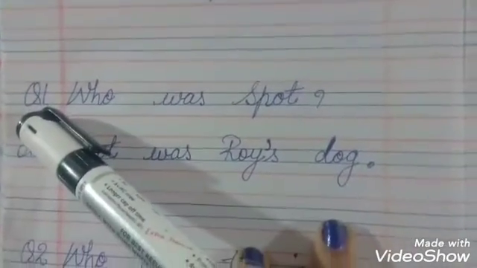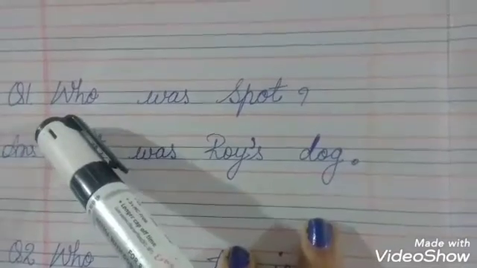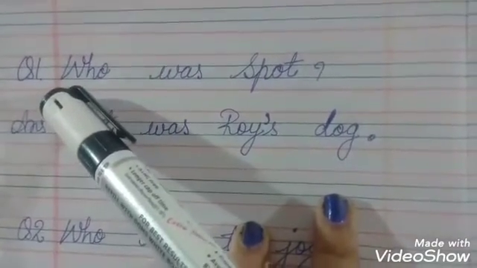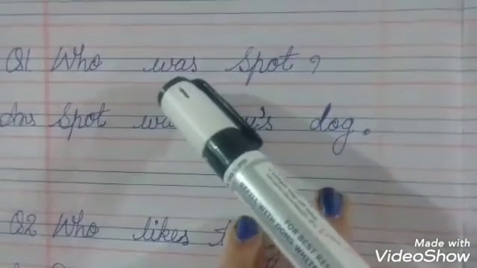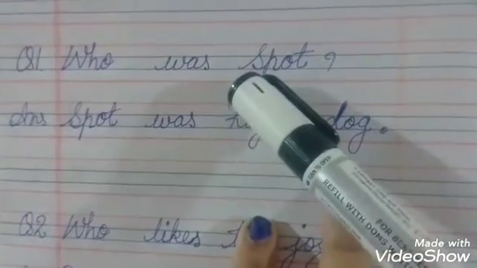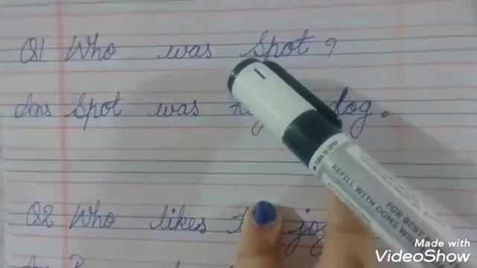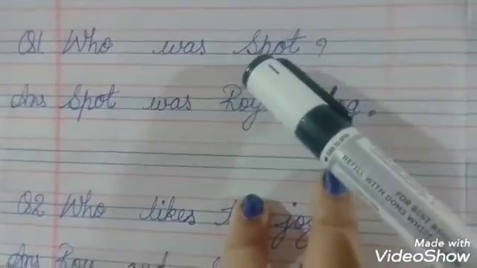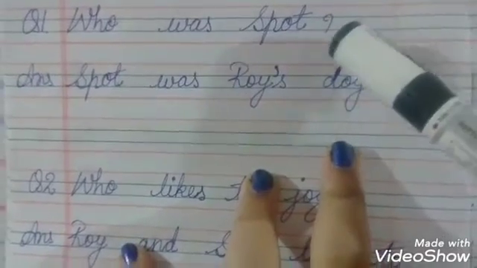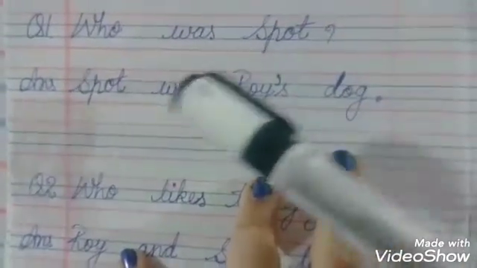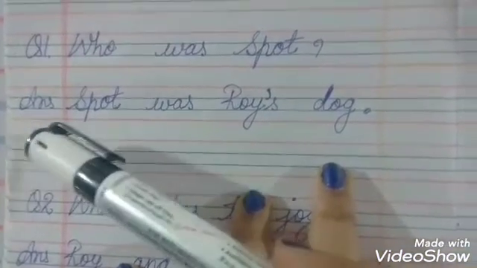Question 1 in the margin, Q1. Then we are going to start with capital W-H-O, who. W-A-S, was. S with capital because it's the name of a dog, S-P-O-T, spot, and a question mark because this is a question. Now we are going to write the answer. Next line, A-N-S in the margin.